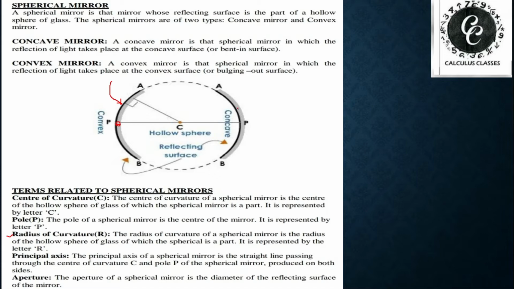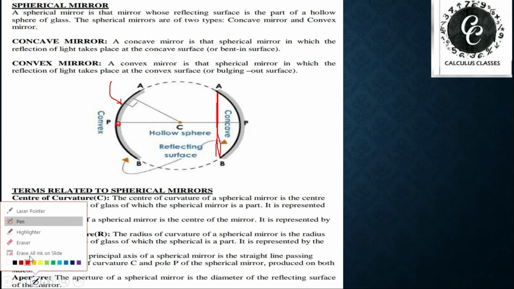And the diameter of this concave mirror is known as the aperture of the mirror, that means the diameter of the reflecting surface. I hope you understood this well.